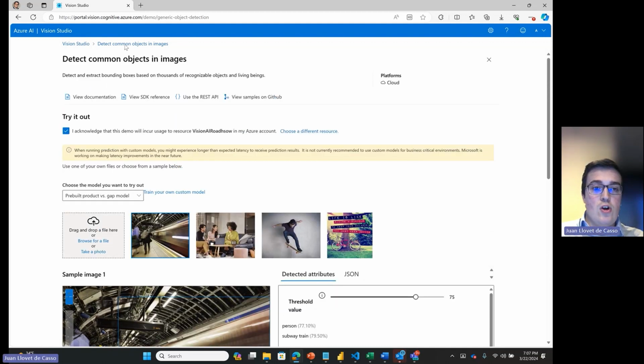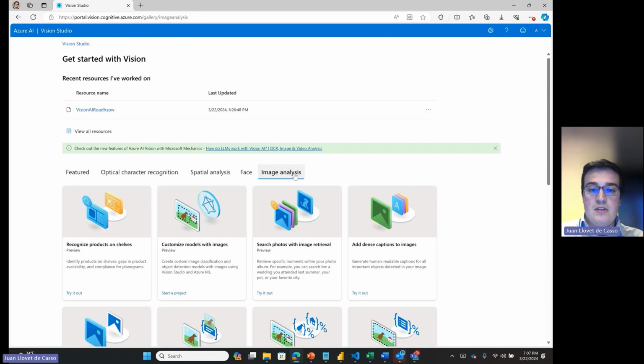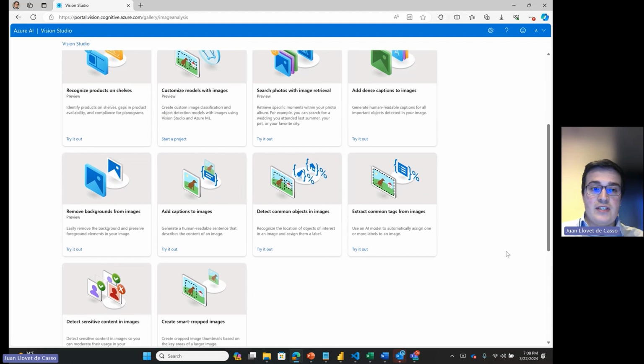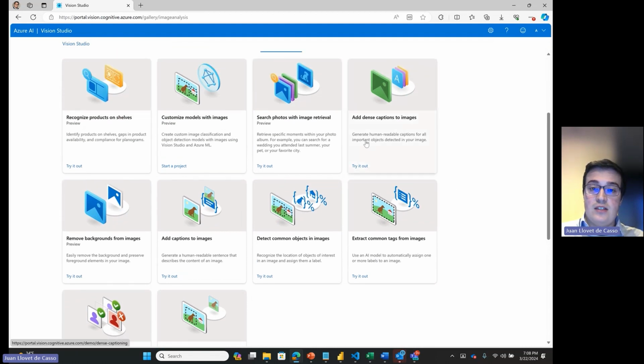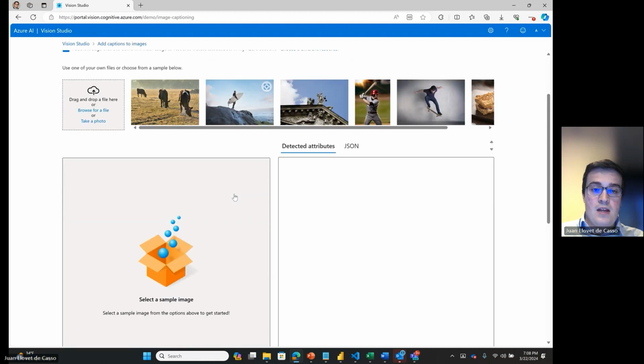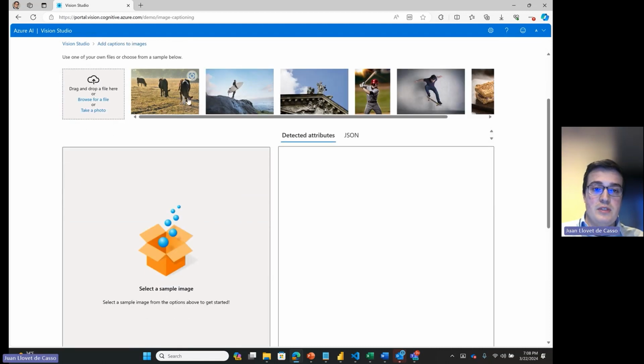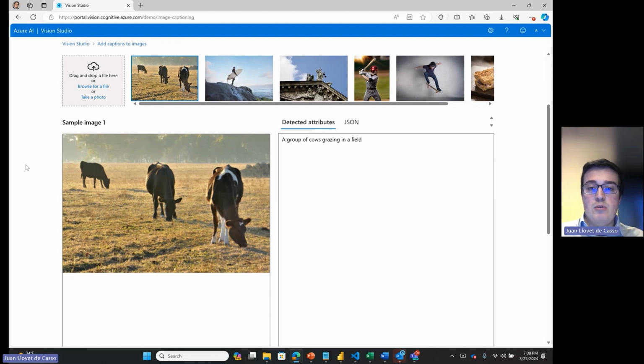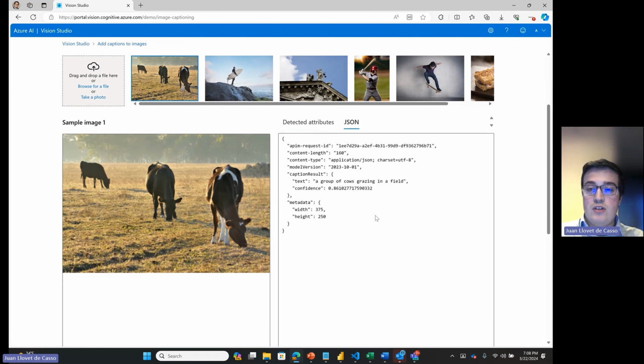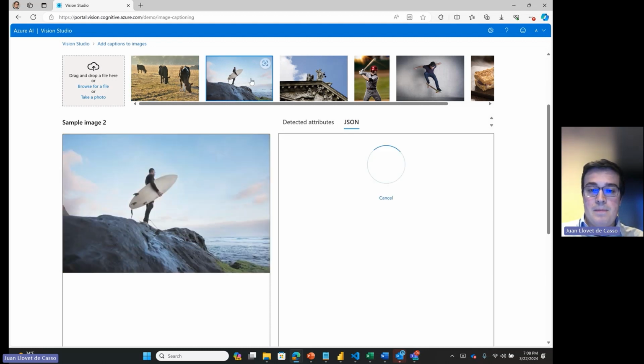If we go back to image analysis, for example, we can generate captions from images. And here we have different scenarios. And if we submit this image with the cows, for example, it will tell us there's a group of cows grazing in a field. And again, you can see the JSON response with the different parameters that the model gives back.